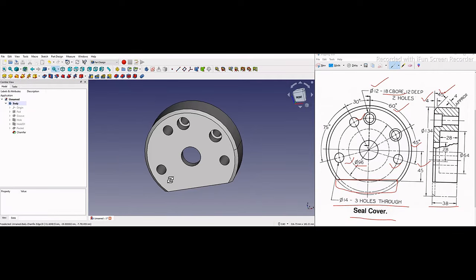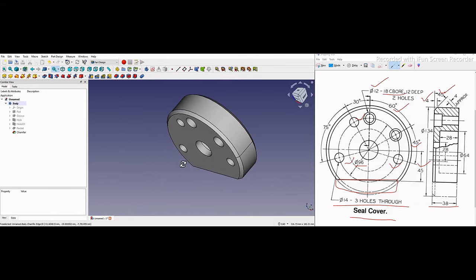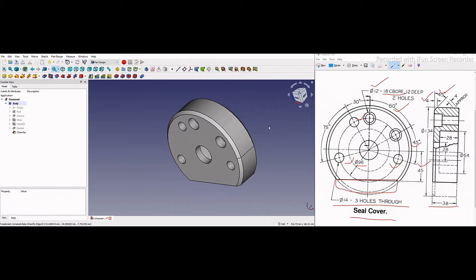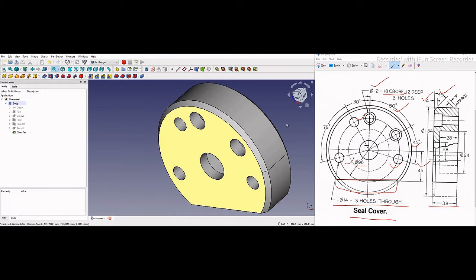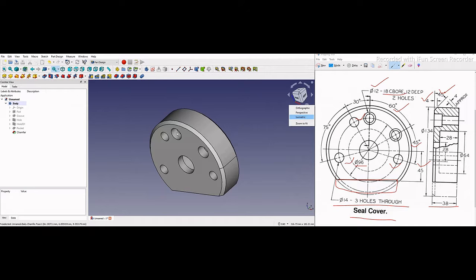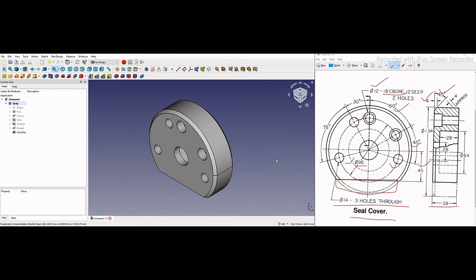Modeled our part. Now we will see how to section the part. So for that you have to switch to the Part workbench, and in the Part workbench you have to insert a cube.